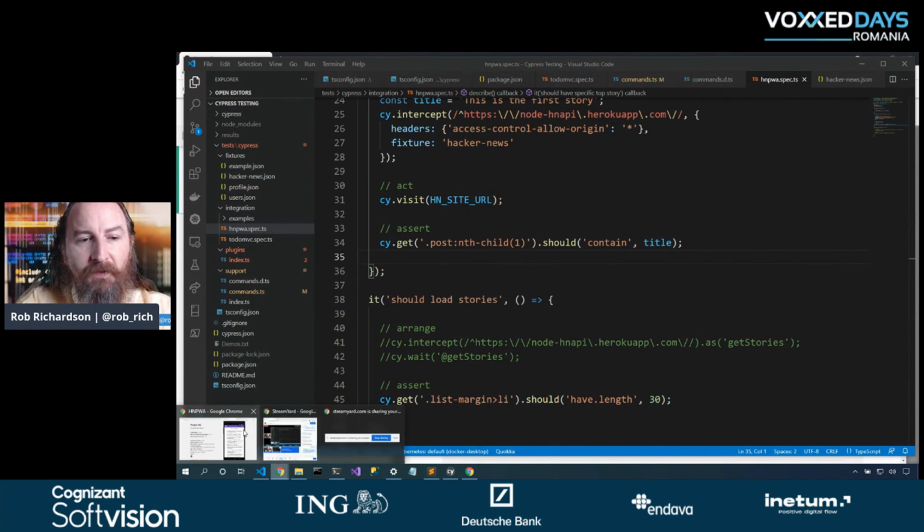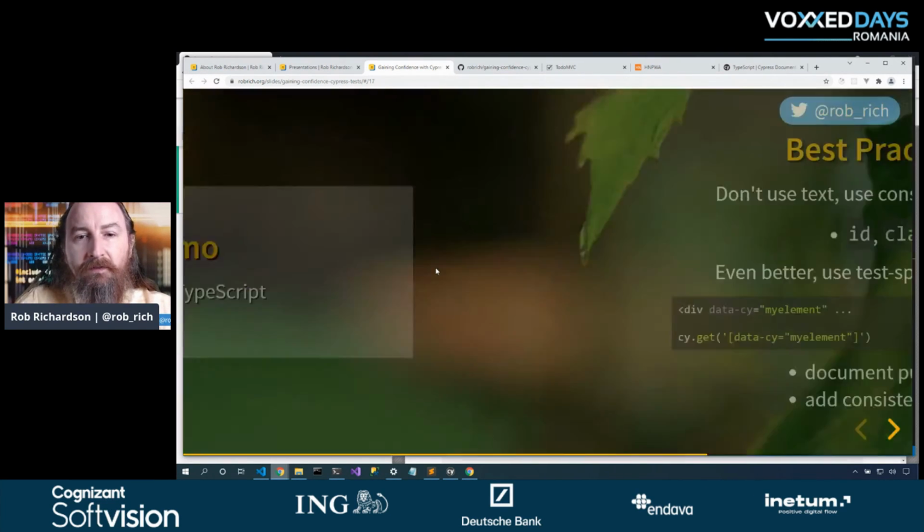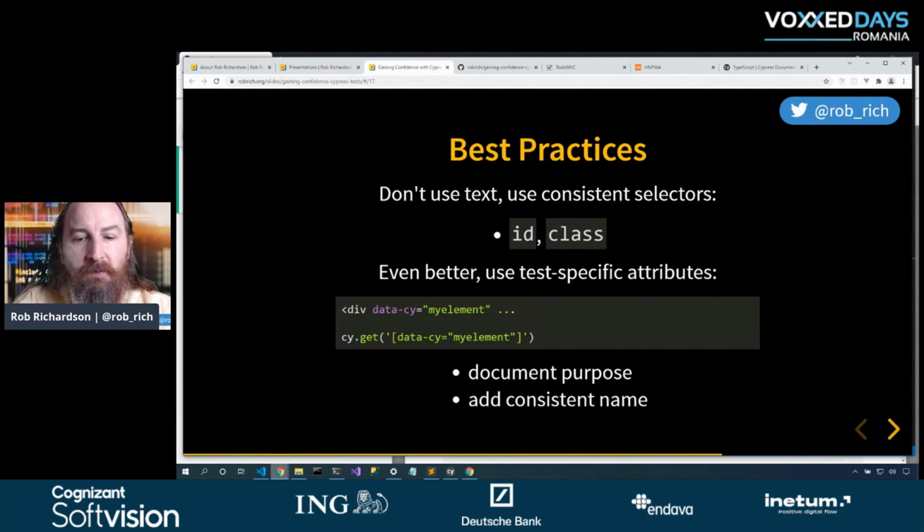That was really fun. We got to dig through lots of different experiences inside of Cypress and see how we could level up through interactions of clicking on the page, typing on the page, clicking buttons, and ultimately looking at network requests. Let's look at some best practices associated with Cypress.